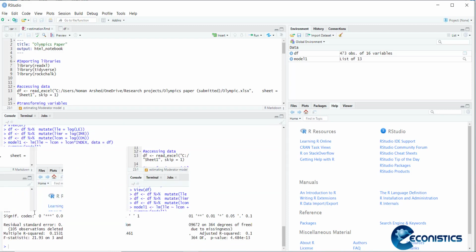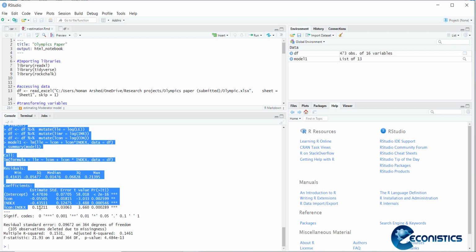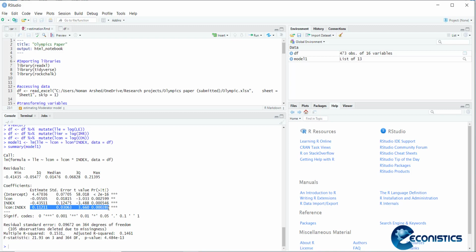If I move it up, you can see that the moderator model is represented by one linear variable, which is telling us that an increase in consumption has a negative effect on life expectancy. So the more we consume food, the less life we are expected to have. It means we are not optimizing our consumption patterns. But the cross product shown here, consumption and index, is positive. So while assuming the consumption patterns constant, if we are more inclined towards sports as a nation, the more our consumption will be health oriented and it will have a positive effect. So this is a moderator model.